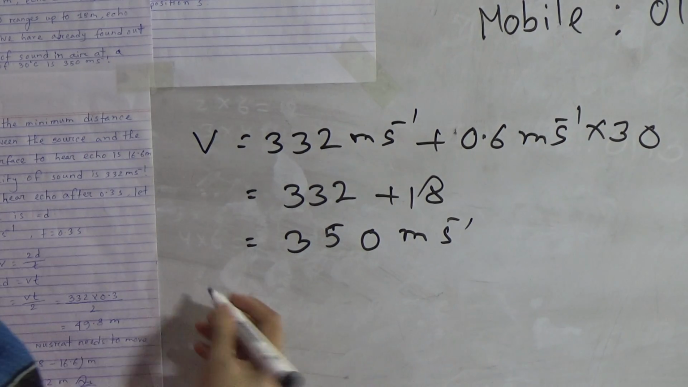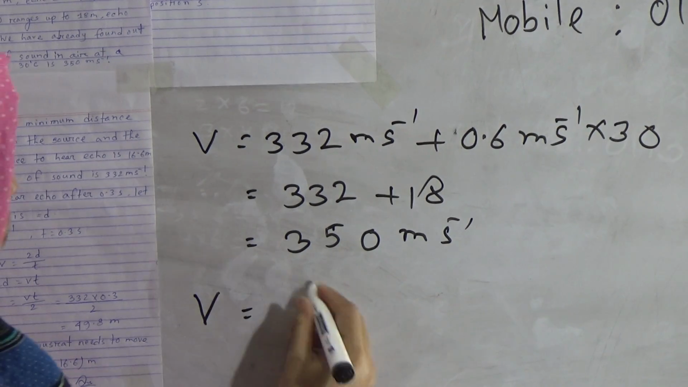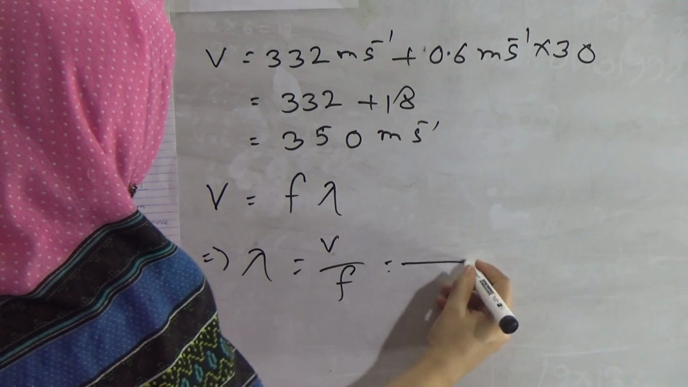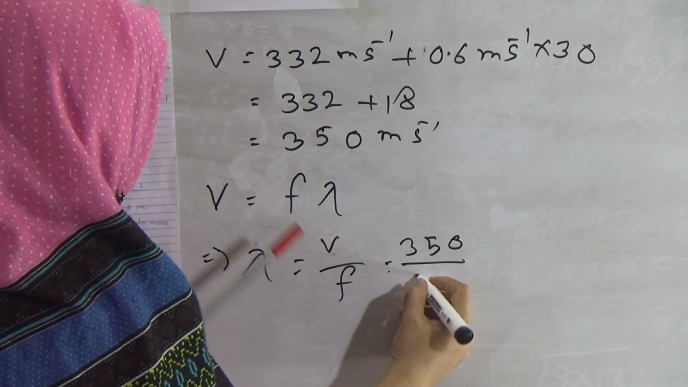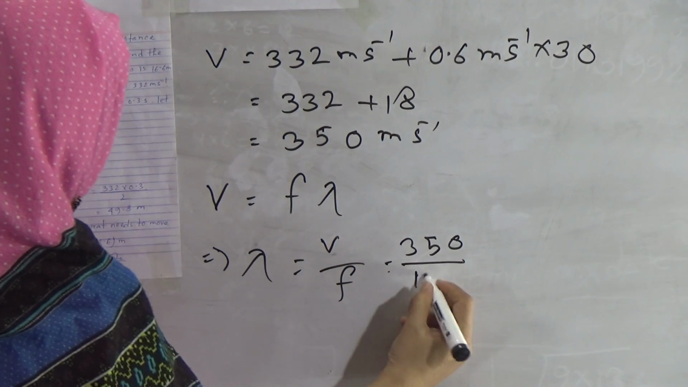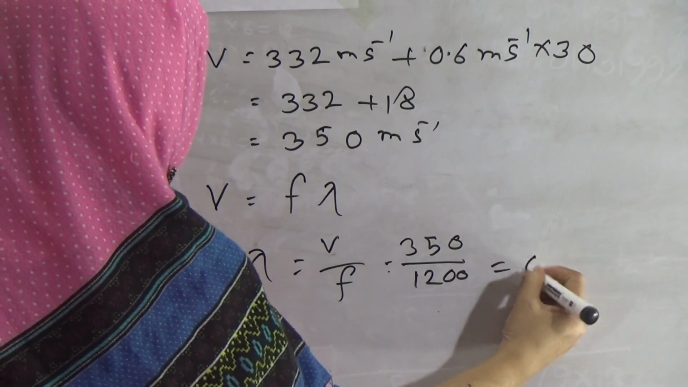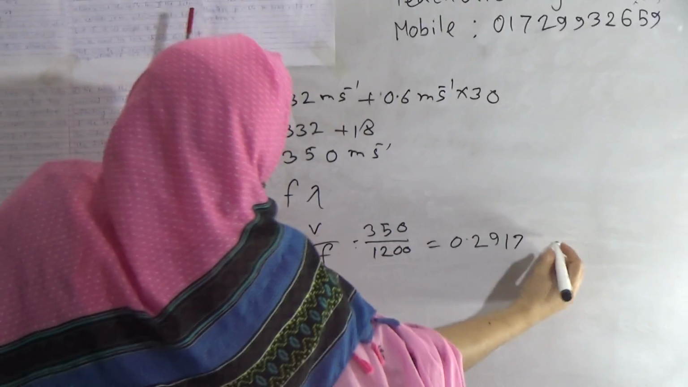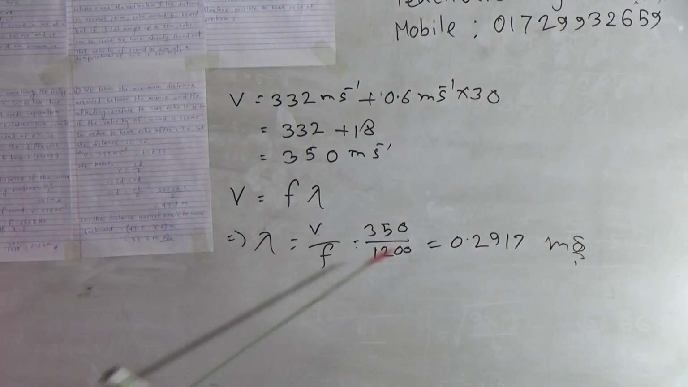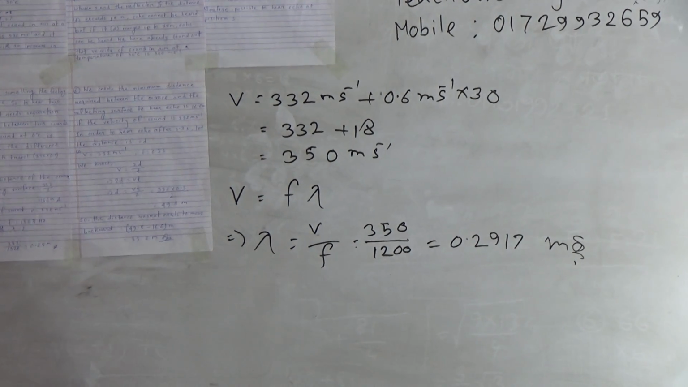Next we have to find out the wavelength. We will write this formula, v equals f lambda. So lambda equals v divided by f. Here v, the velocity of sound, is 350, and the frequency given is 1200. By doing this calculation we will get 0.2917 meter. Okay, this is the wavelength of this sound.